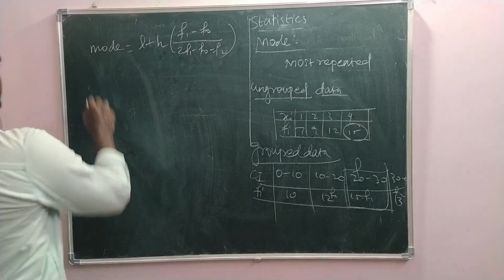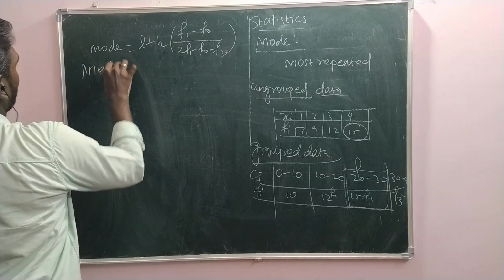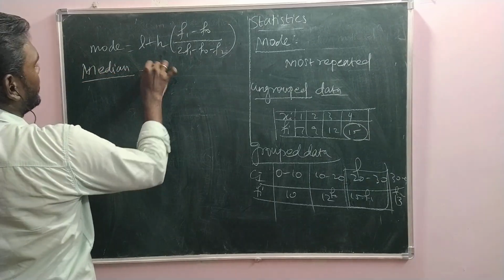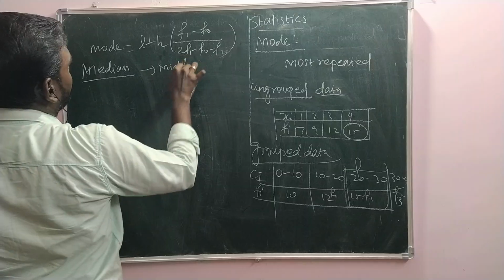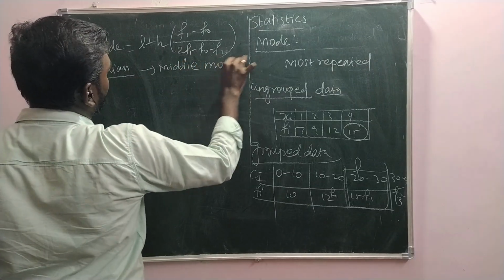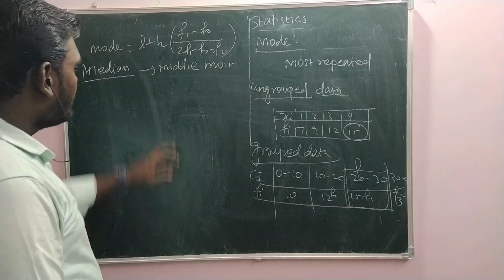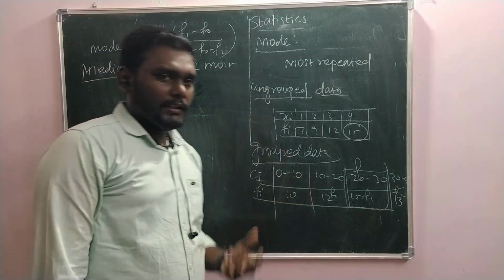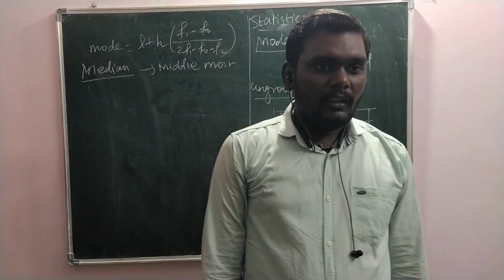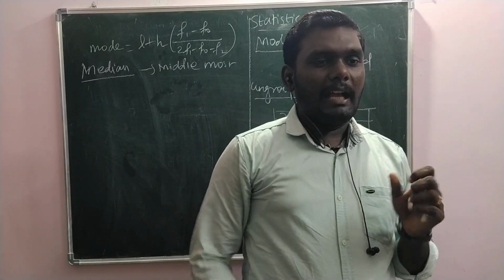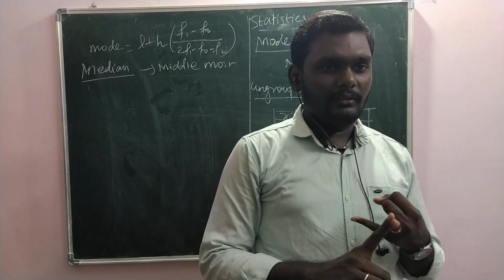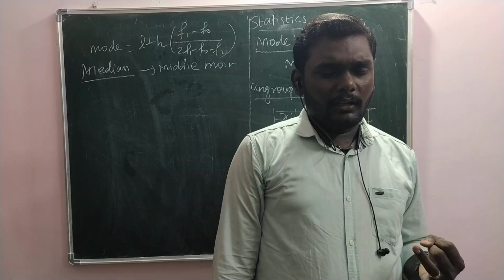And then median. Median means the middlemost observation. The middlemost observation depends upon the given data. Suppose they have given the raw data. First, we should arrange the data in ascending order or descending order. We always follow the ascending order.